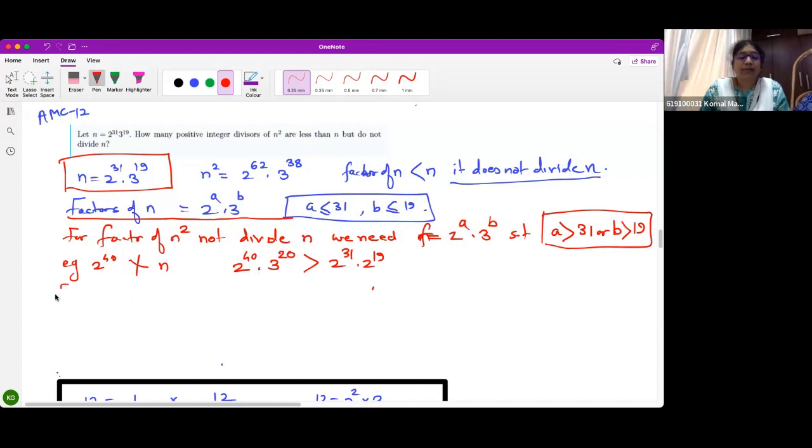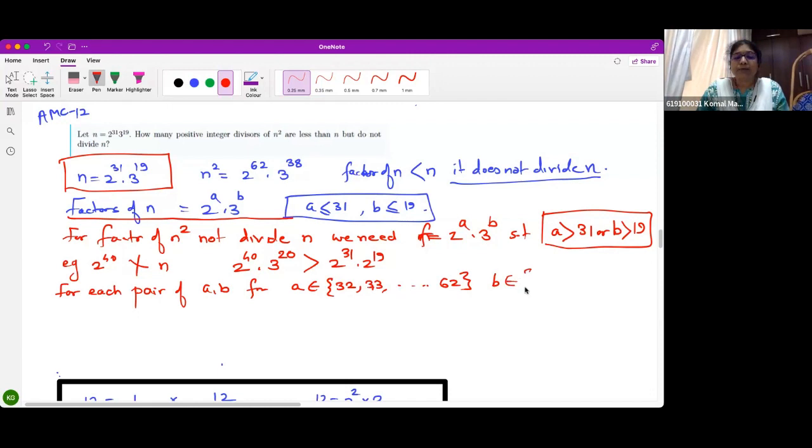So for each pair of A, B, where A is from 32, 33 till 62, and B is from 20, 21 till 38.